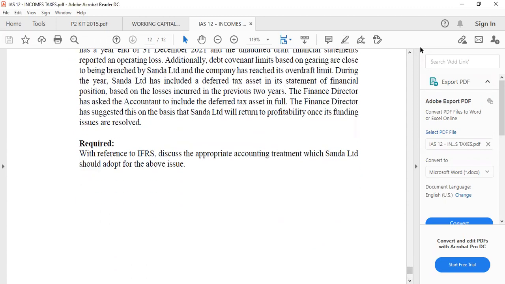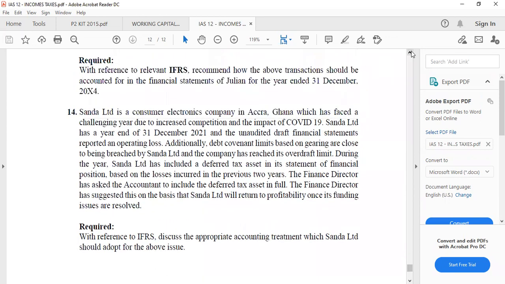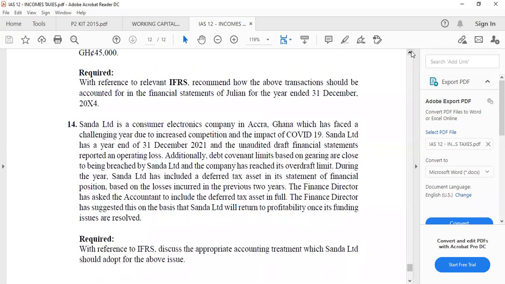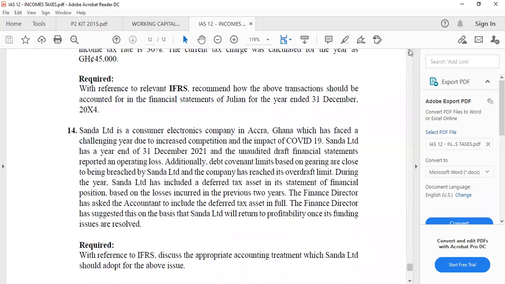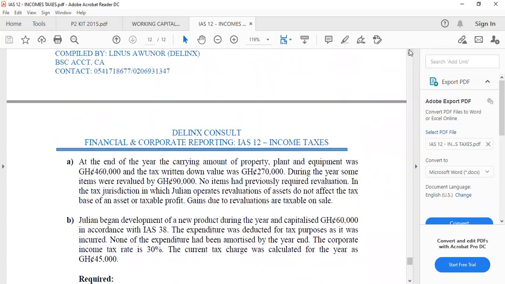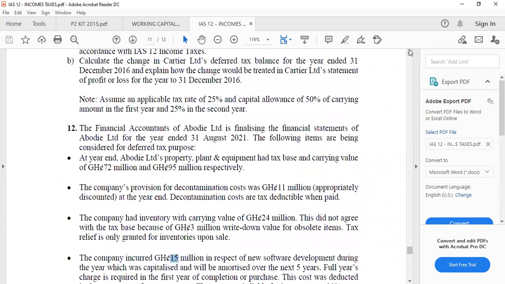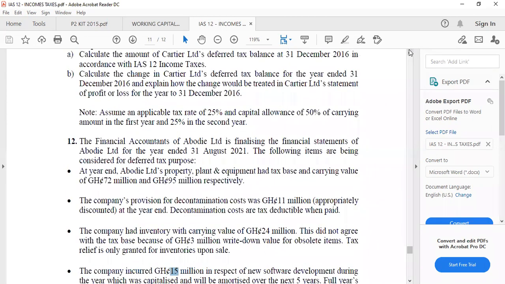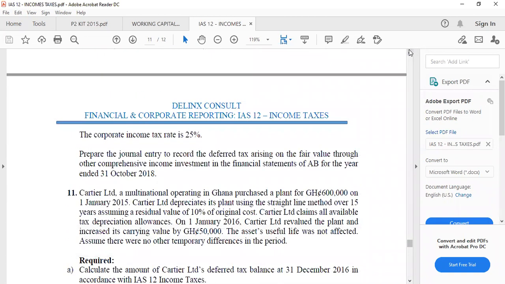So this is CR, Question 14, last sitting. Question 12 was for FR, last sitting. Ladies and gentlemen, we have come to the end of IAS 12, income tax.